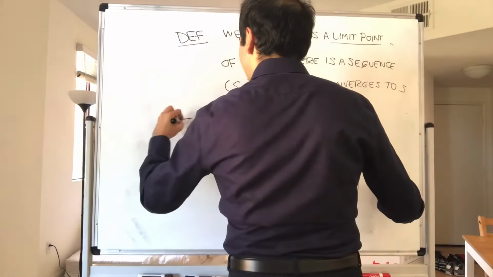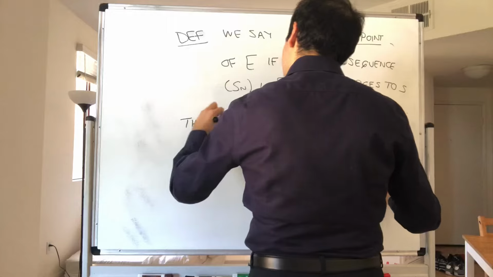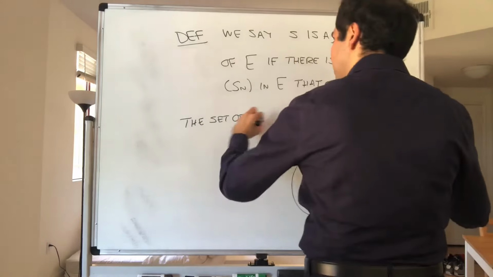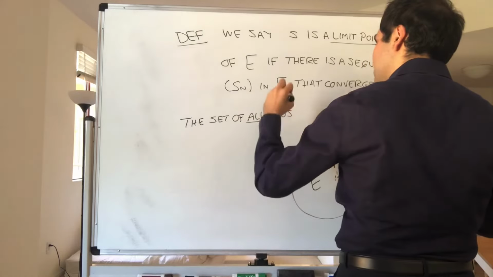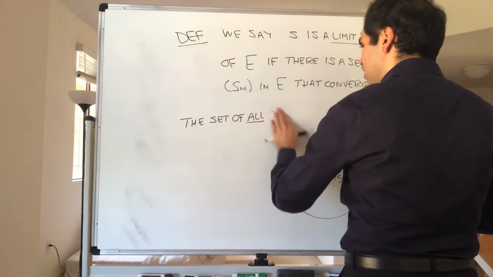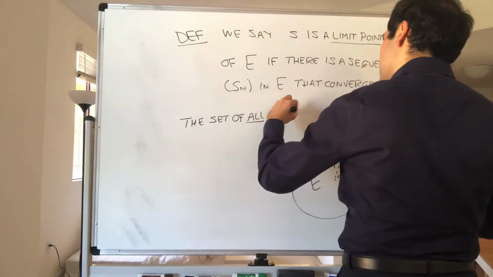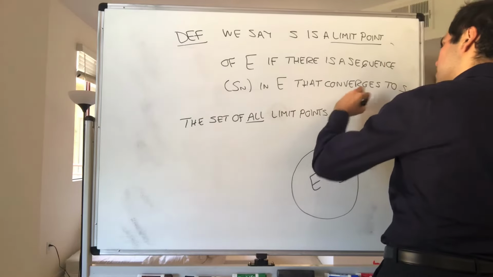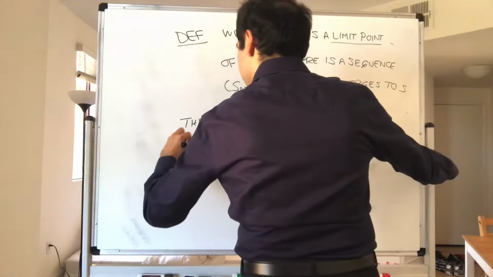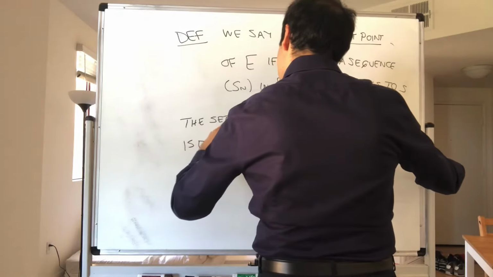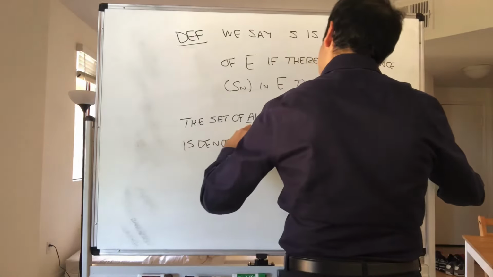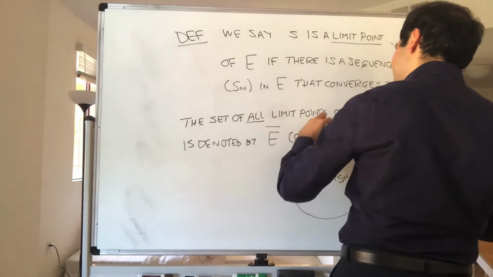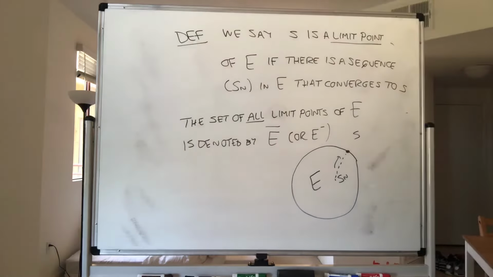So the set of all possible destinations of trains in E, all limit points of E, is denoted by E bar, or, well, the book for some reason writes E minus, which makes no sense in my opinion.